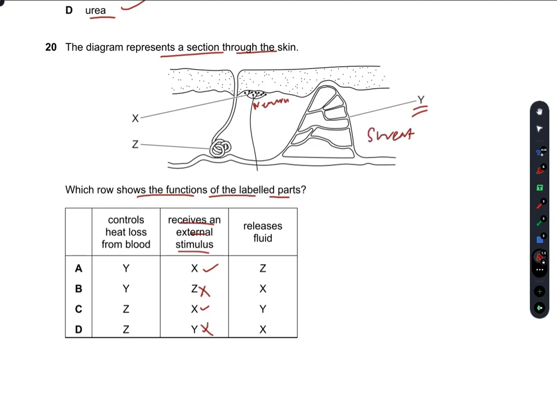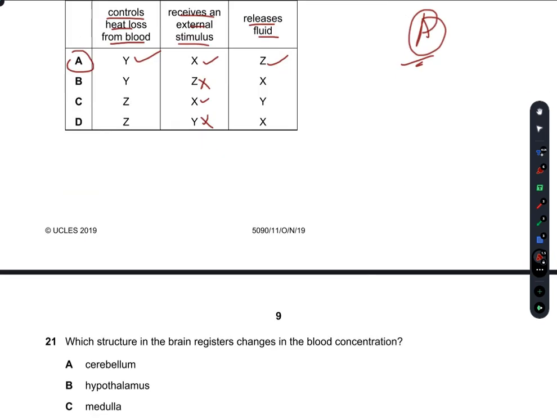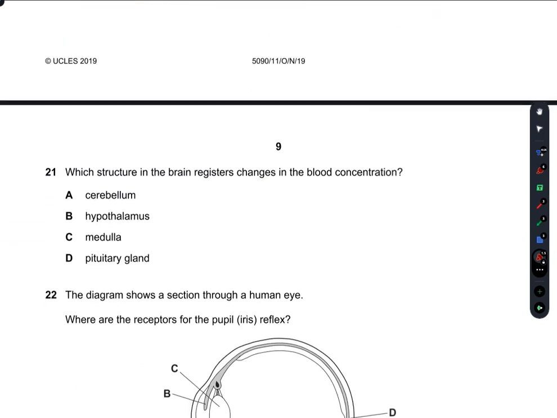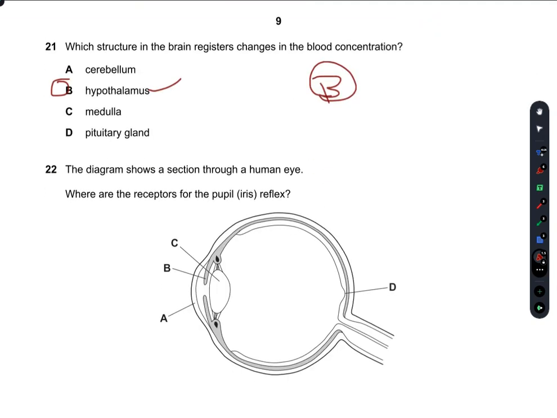Y is the sweat gland which controls heat loss from the blood, whereas Z releases fluid. So A is our right answer. Which structure in the brain registers changes in the blood concentration? So it is always the hypothalamus which does this. So B is the right answer.